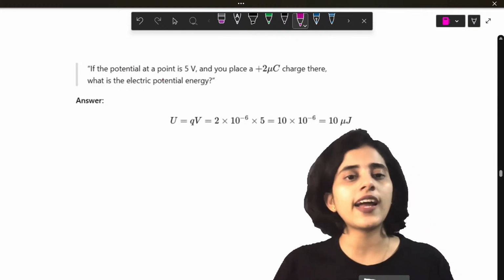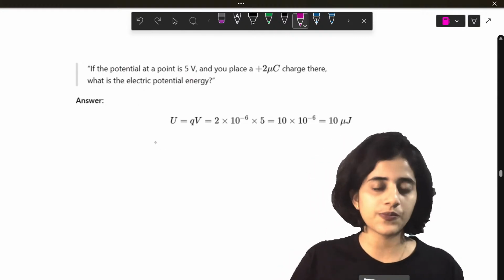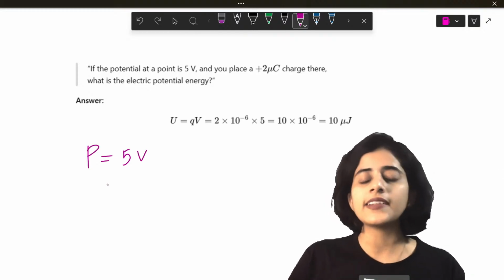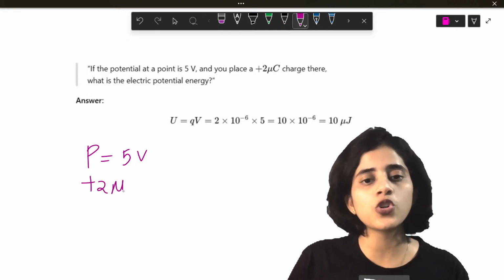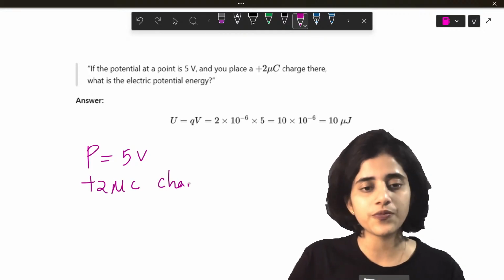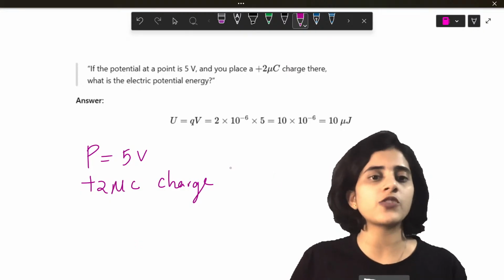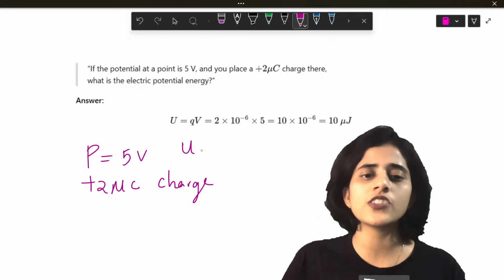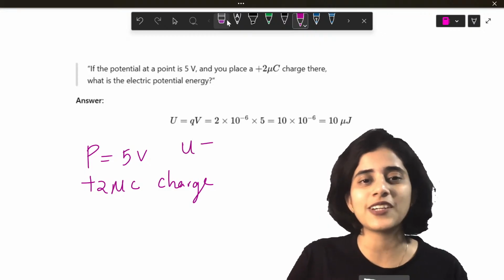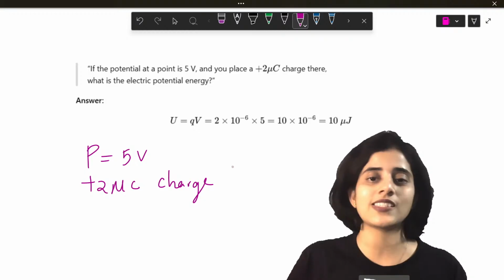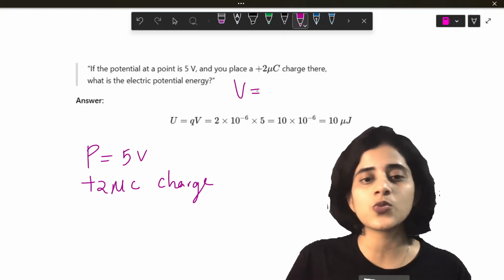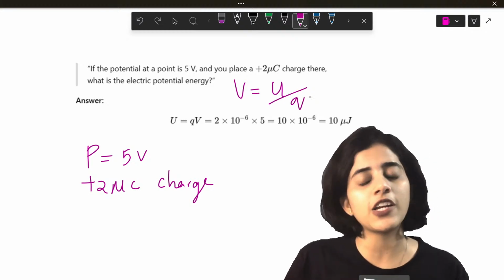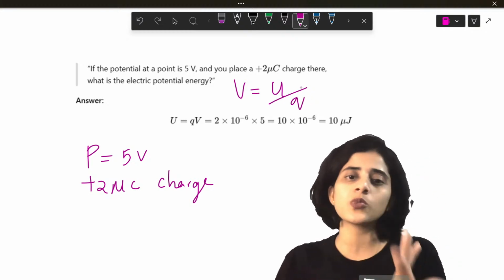Now there's a quick question. If the potential at a point is 5 volts, and you place a plus 2 microcoulomb charge, what is the potential energy? Very easy. Let me write it in a way you understand. Voltage is the same as potential energy but divided by charge. Potential energy and work done are the same.